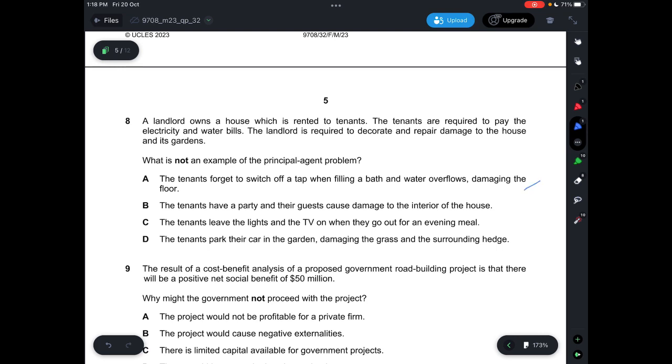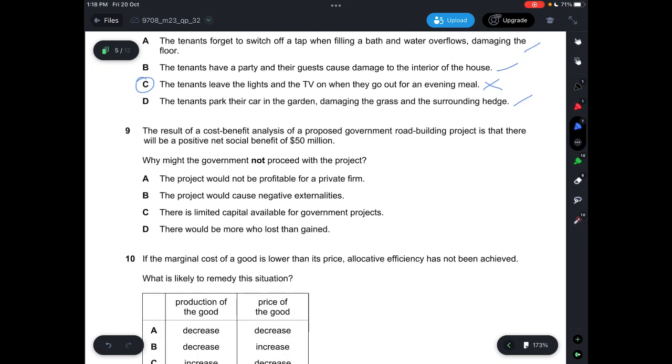And B, the tenants have a party and their guests cause damage to the interior. This one is also a principal agent problem. And C, the tenants leave the lights and TV on when they go out for an evening meal. This one would not damage the house in any way, so this is not an example of principal agent problem. D says the tenants park their car in the garden, damaging the grass. So this one is a principal agent problem. So answer is C.